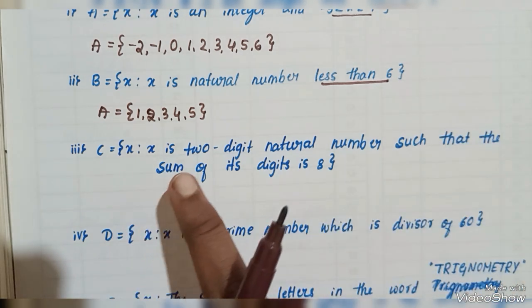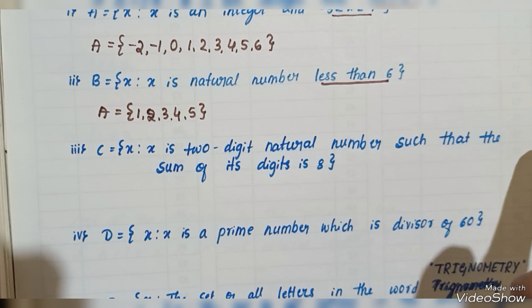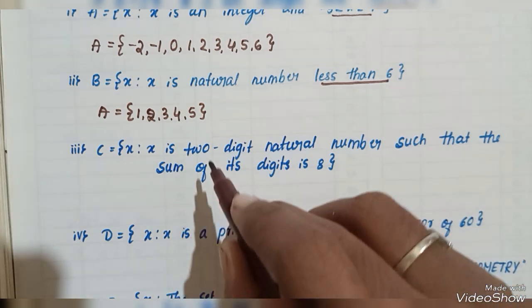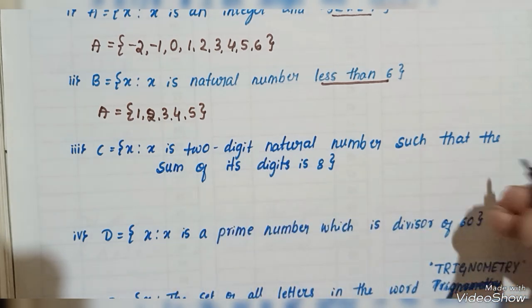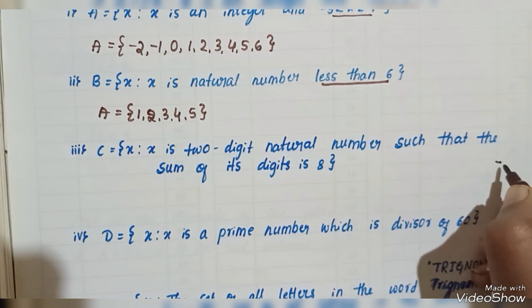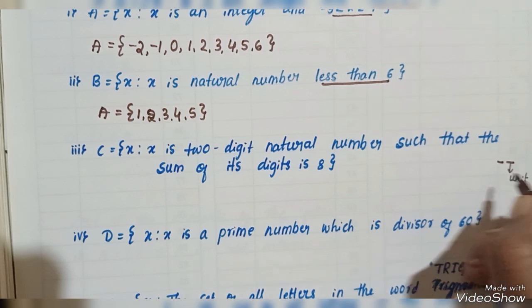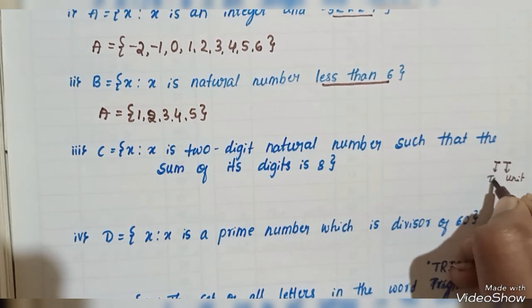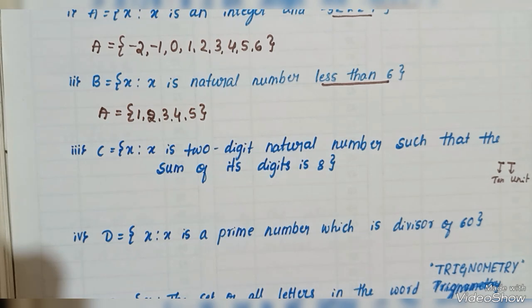X such that x is a 2-digit natural number such that the sum of its digits is 8. Here we have to consider 2-digit numbers. 2-digit numbers means there are two digits, one in the tens place and another in the unit place. Therefore these numbers are called 2-digit numbers.